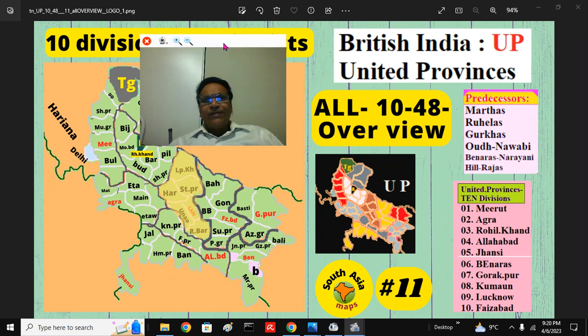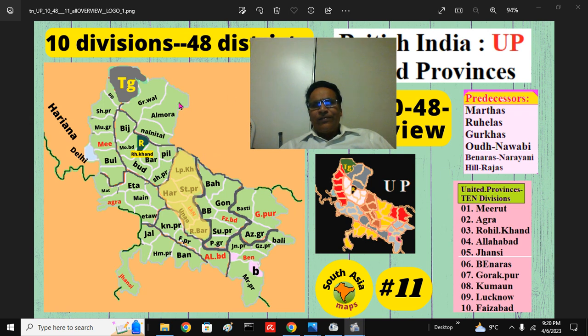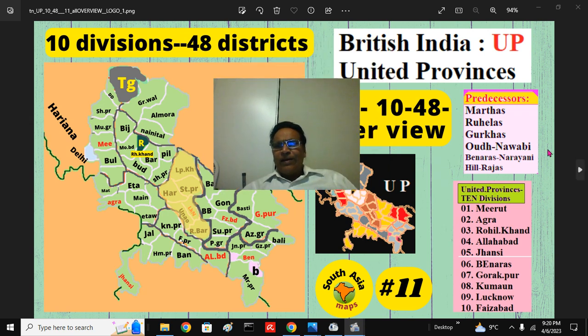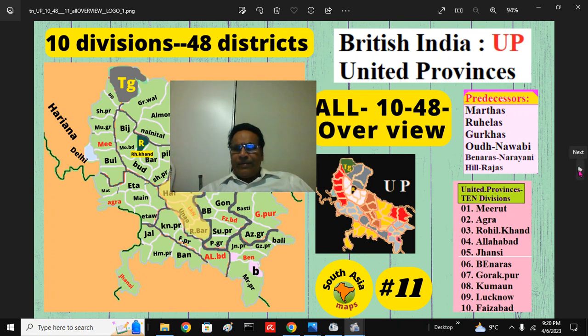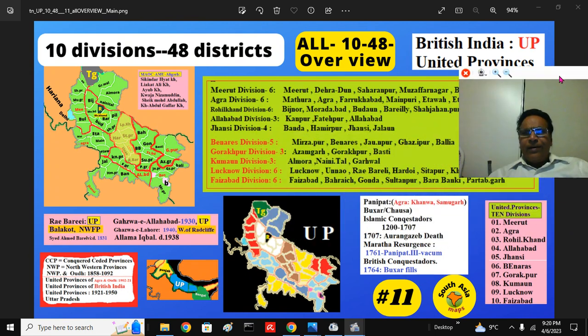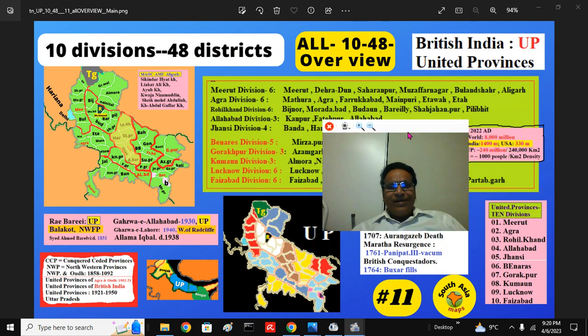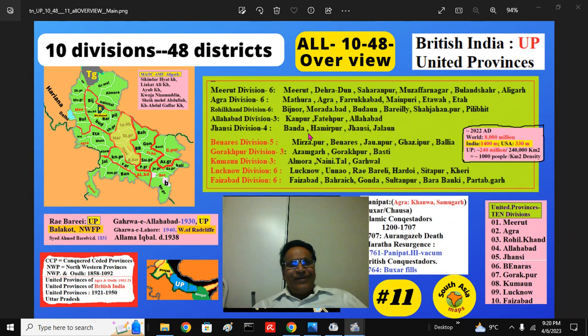And we saw how this land was acquired from the Marathas, Rohillas, Gurkhas, Oudh Nawabs, and Benaras rulers, and so on. And here I have mentioned all the divisions, 10 divisions here, and all the districts. I will not burden you by going over them. You can stop this if you want, and you can go over them.